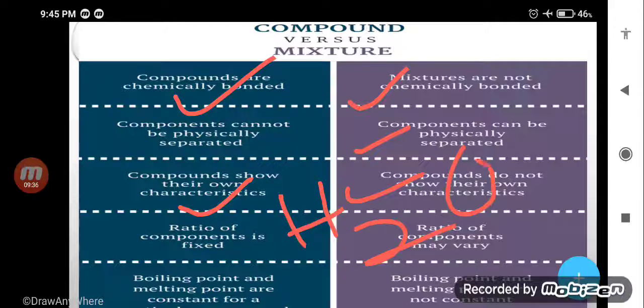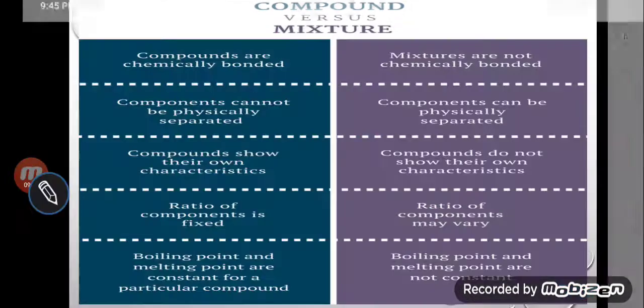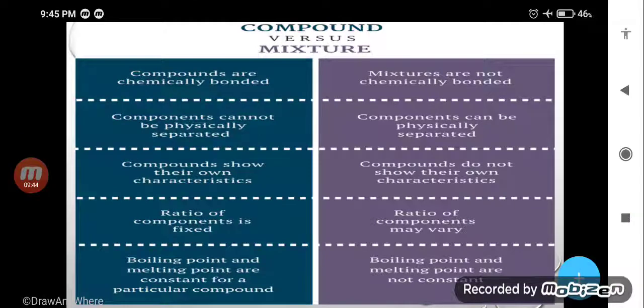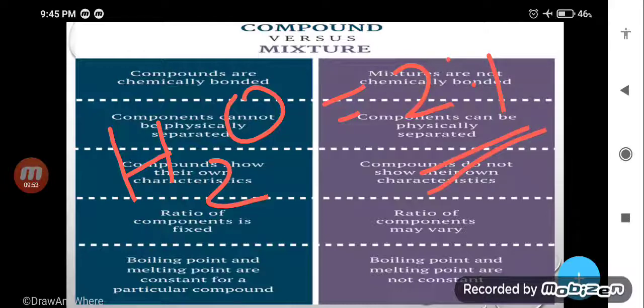So what is the formula of water? H2O, means 2:1, it is fixed. We need 2 hydrogen, 1 oxygen. That is a fixed ratio.